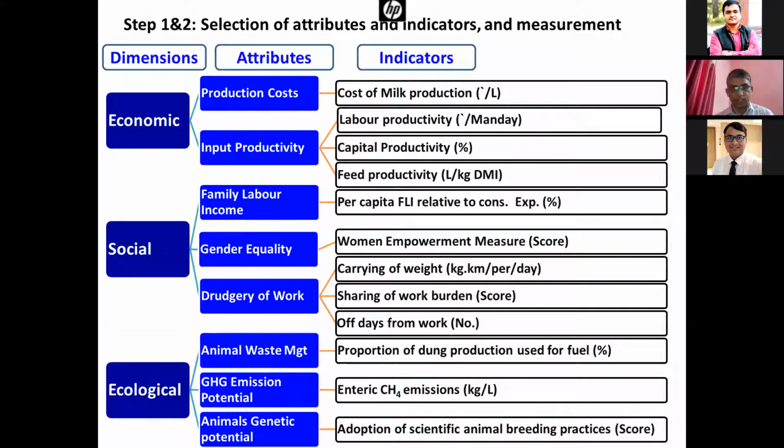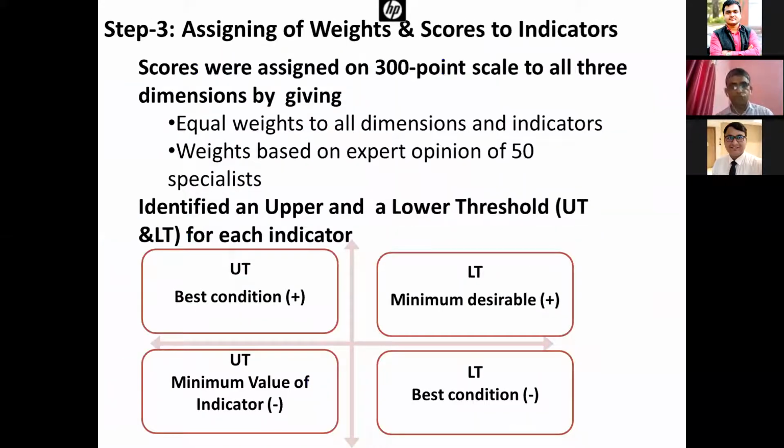Then the second is enteric methane emissions. That is how much emission is being generated per liter of milk produced. Then another ecological indicator was animal genetic resources, animal genetic potential, how they are managing their animal genetic resources. Actually, whether their practices are leading to unsustainability, or they are managing well, so that sustainability is not hampered.